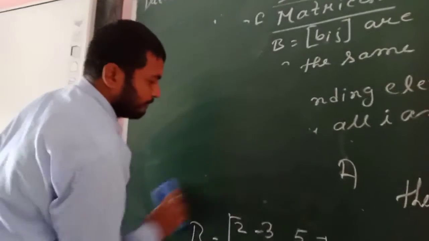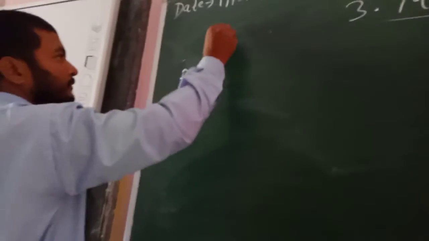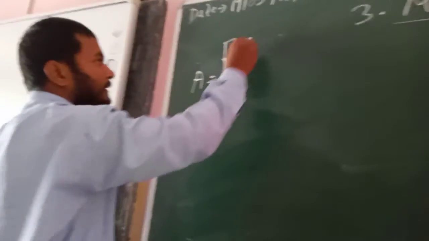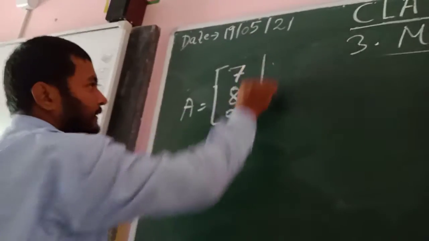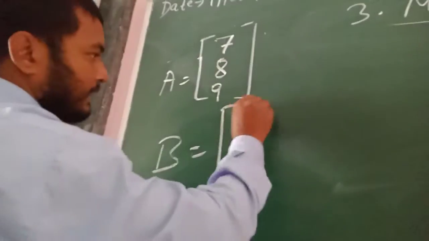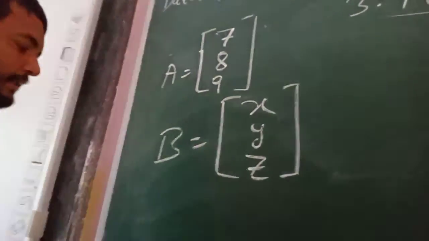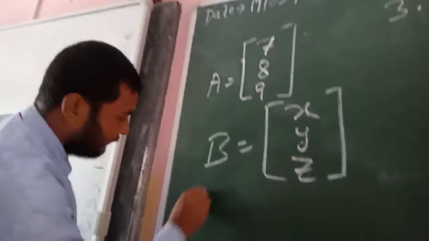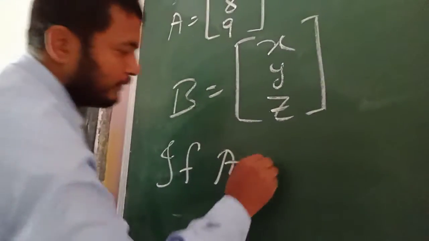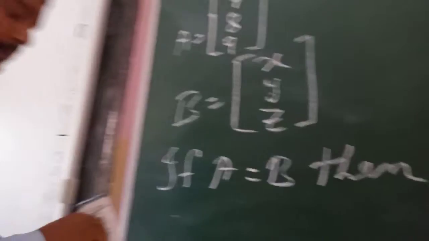Suppose we take A as 7, 8, 9 and B we take as X, Y, Z. Then if A is equal to B, what do we do?